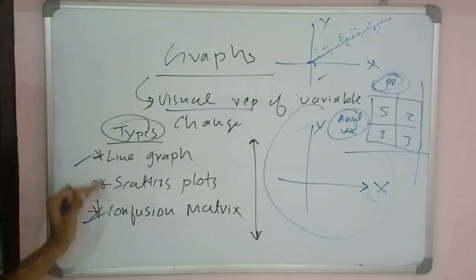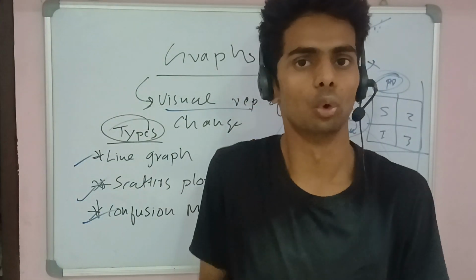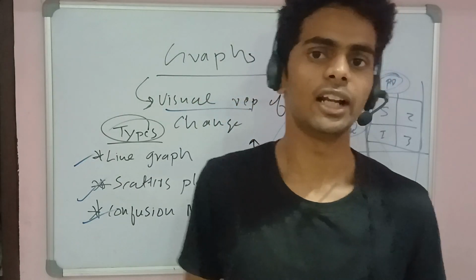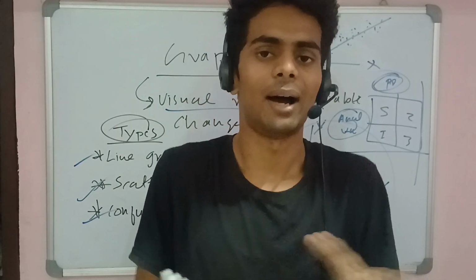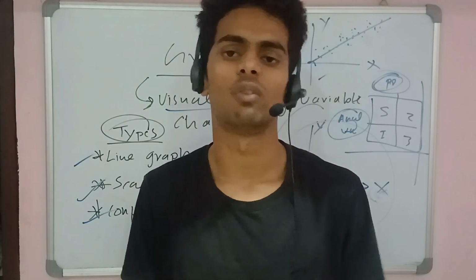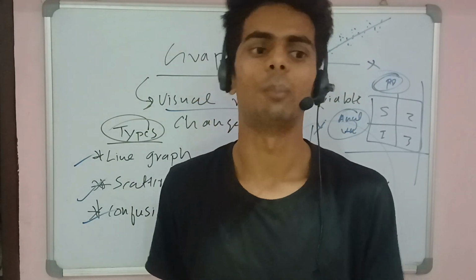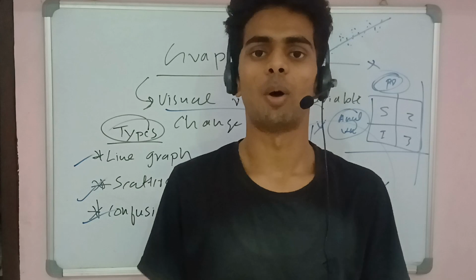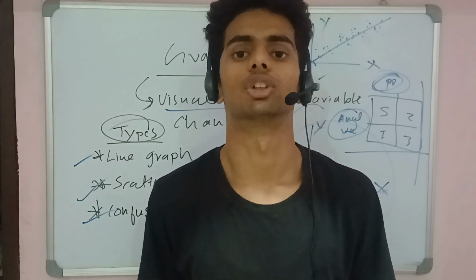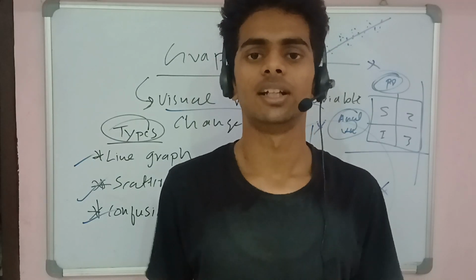So: line graph, scatter plot, and confusion matrix. These are the three basic graphs, and this is a super important concept, so you should figure out more about it. A graph is a visual representation of variable changes. In AI, graphs are super important for analyzing the performance metrics of the artificial intelligence, especially the evaluation metrics like the loss metric. So it is necessary when you are working with graphs.